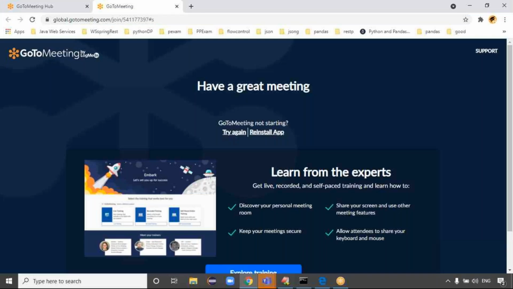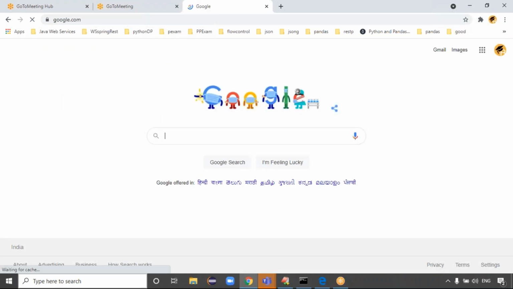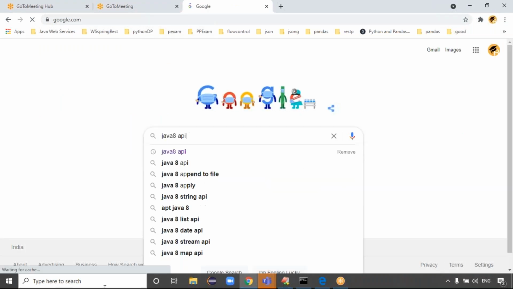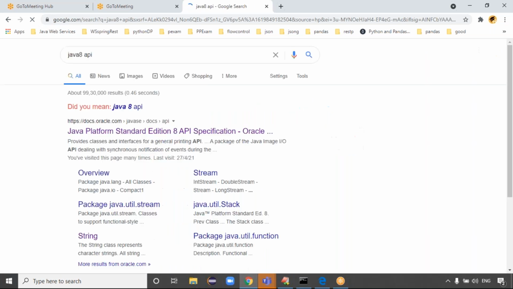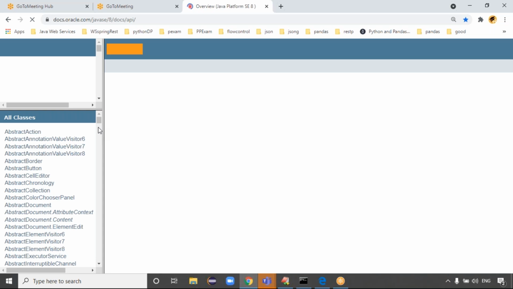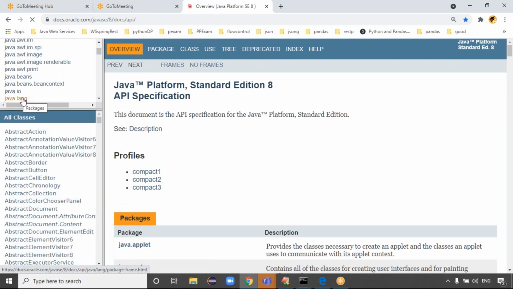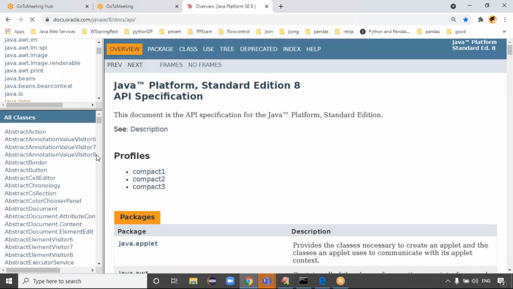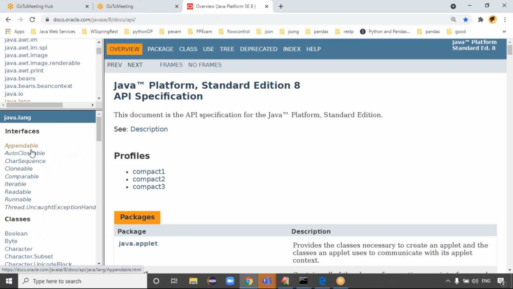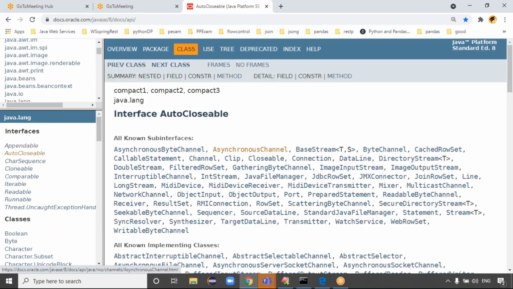Guys, if you want, I'll show that API documentation once. That line I copied from the API documentation. So you can take the Java 8 API. We are taking which interface, guys? The AutoCloseable interface. The AutoCloseable interface by default belongs to the java.lang package. Let me click on the java.lang package, which has the AutoCloseable interface. This is an interface, guys.